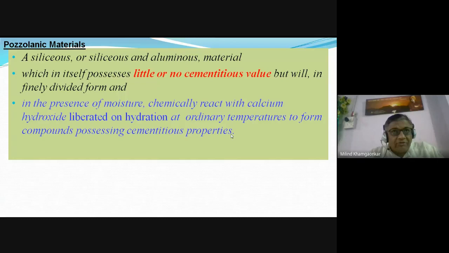and that calcium oxide creates problems for the concrete later on. That calcium oxide reacts with water, H2O, forms calcium hydroxide, and this calcium hydroxide has got three bad properties. We have been repeating again and again. The first is this calcium hydroxide is unsound. It expands, it swells with time. Second, it does not have any strength. It is very brittle, brittle like chalk. We can crush the chalk with the help of our hands. And third, a very bad property is it dissolves into water and it flows with the water.